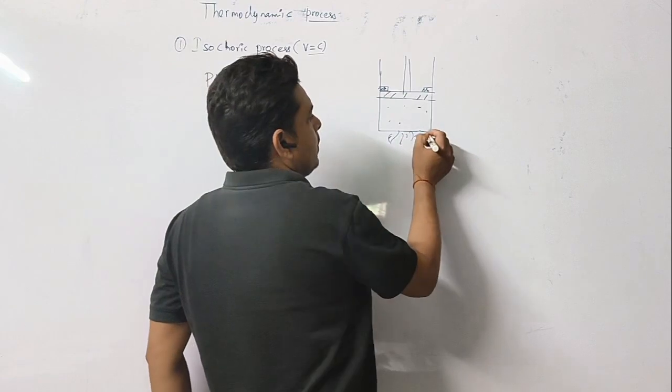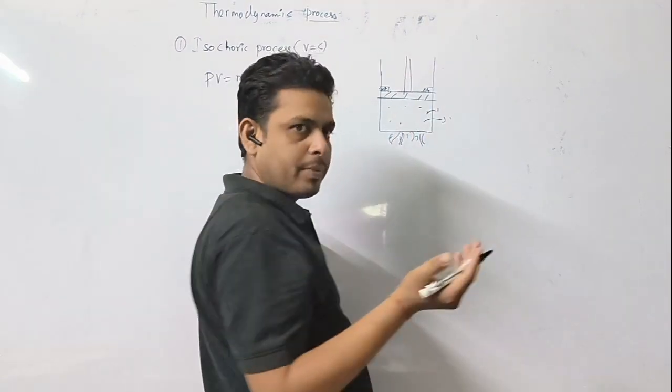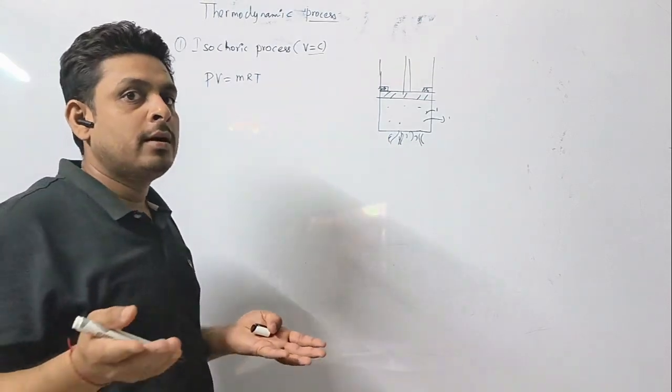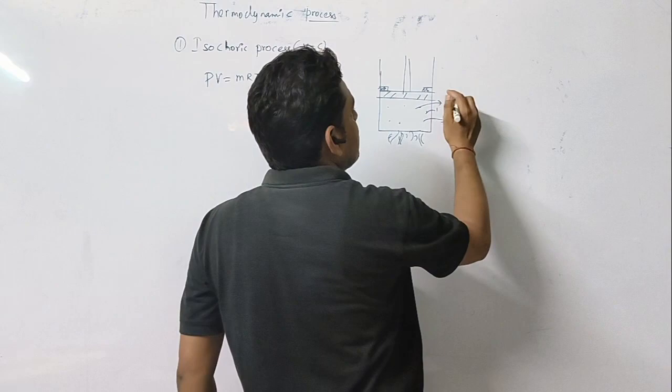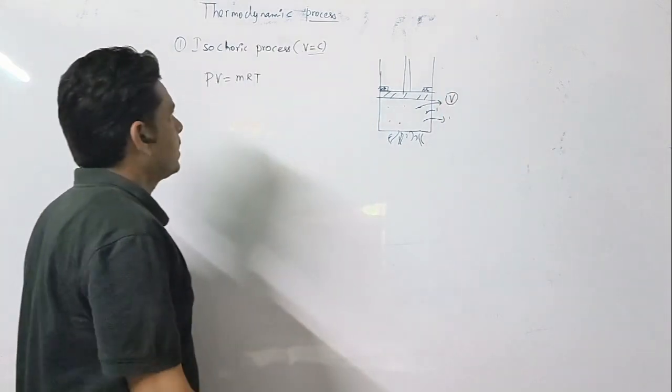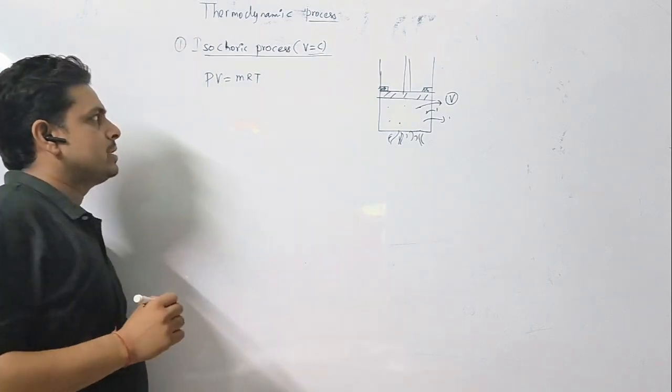So when you heat this system, there will be a change of internal energy, a change of pressure, and a change of temperature, but you will not see any change of volume. This type of process is called an isochoric process.